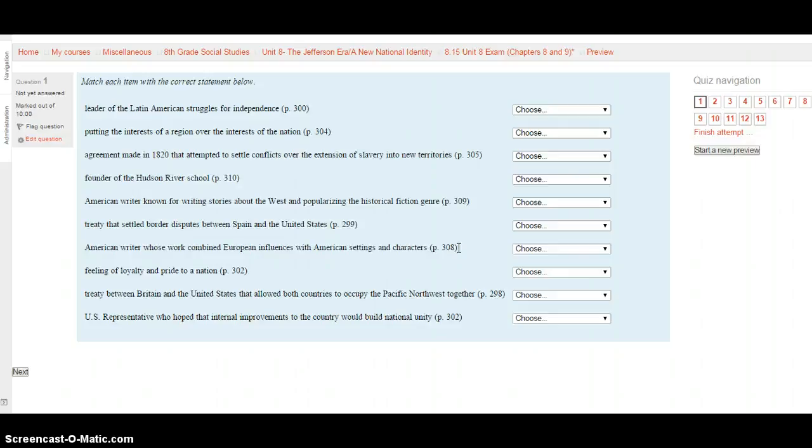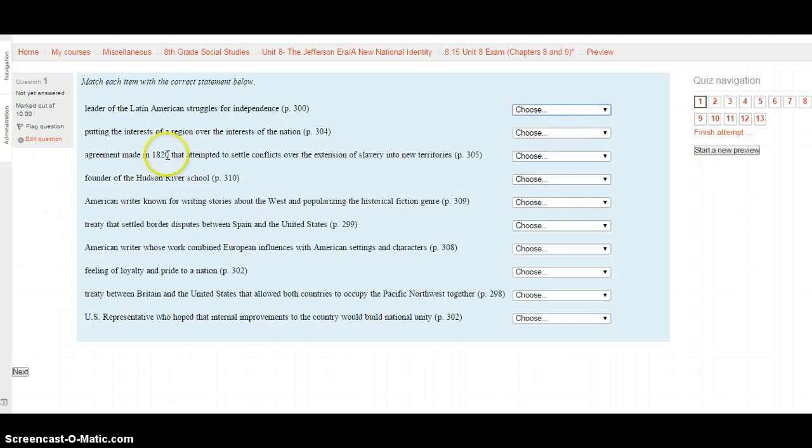Leader of the Latin American struggles for independence, page 300. You are going to choose whether or not it's Missouri Compromise, Thomas Cole, sectionalism, the Adams-Onis Treaty, Henry Clay, James Fenimore Cooper, the Convention of 1818, nationalism, Simón Bolívar, or Washington Irving. Select your choice and then move on to the next one.